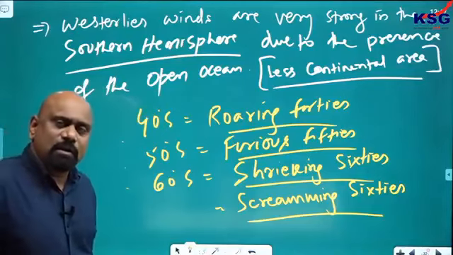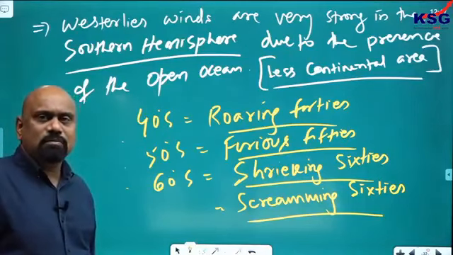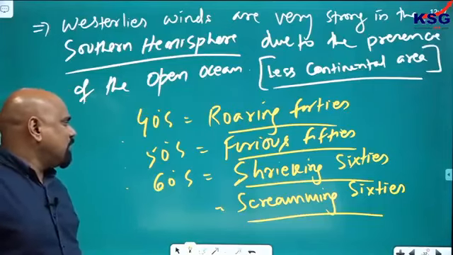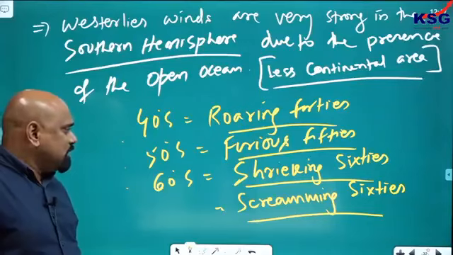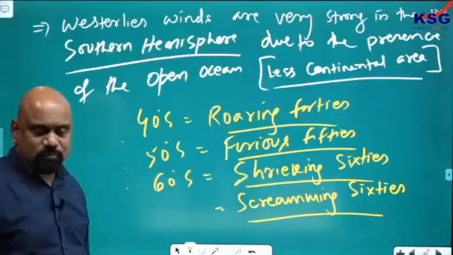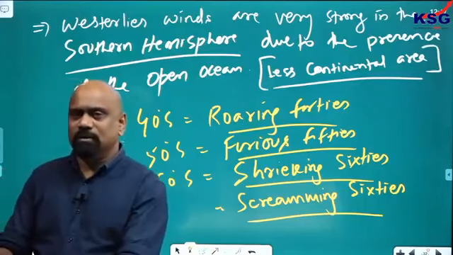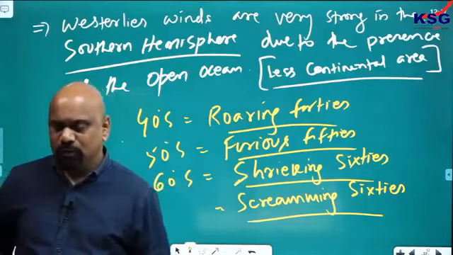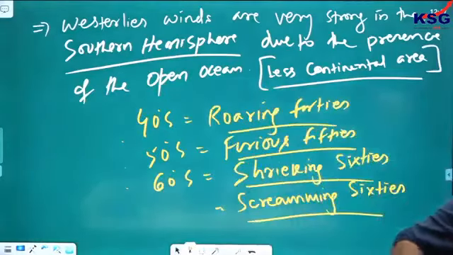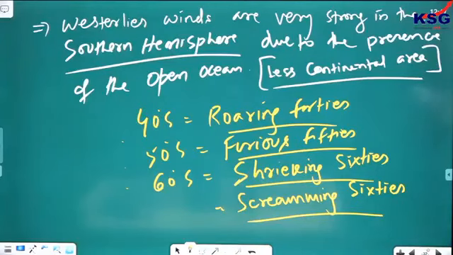So 30 degree latitude, I told you, this is called as what? Horse latitude. 40 degrees south, roaring 40s, 50 degrees south, furious 50s, 60 degrees, shrieking 60s or screaming 60s. What are the characteristics of this? Why is it so? In many cases we have seen that this particular region has very strong ocean currents also.